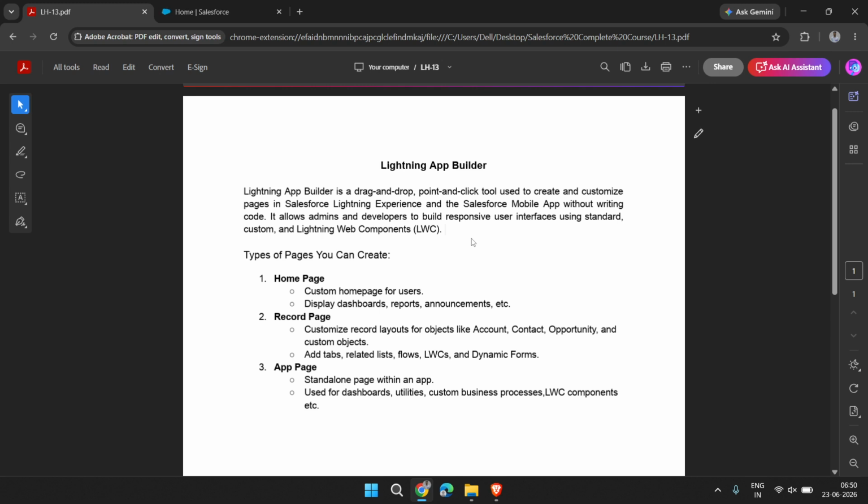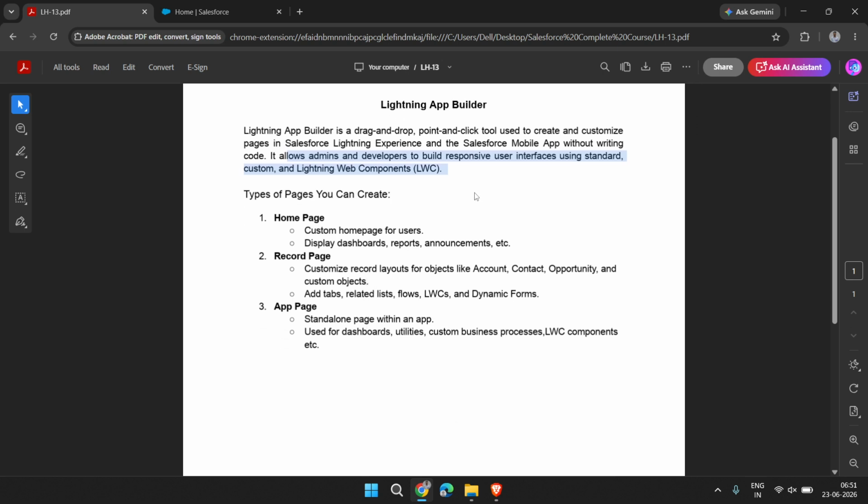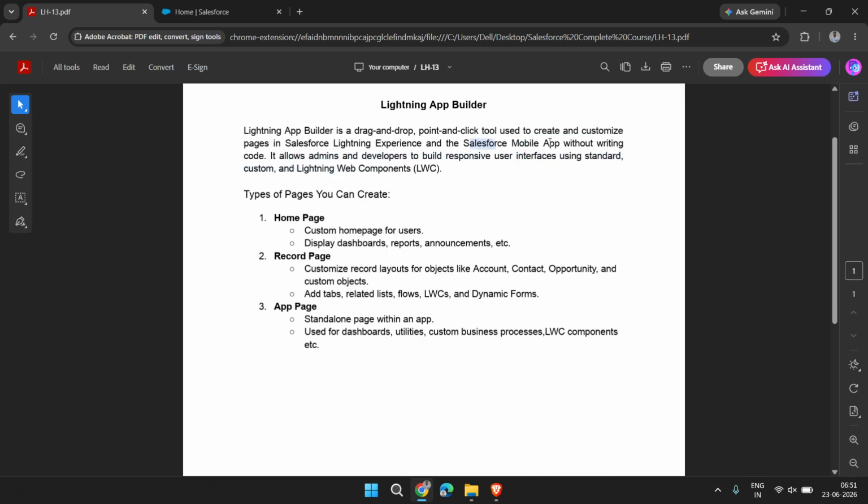It allows admins and developers to build a responsive user interface using standard, custom and Lightning web components. When we want to add components on pages, we create Lightning app pages in Salesforce for Lightning experience or the Lightning mobile app.